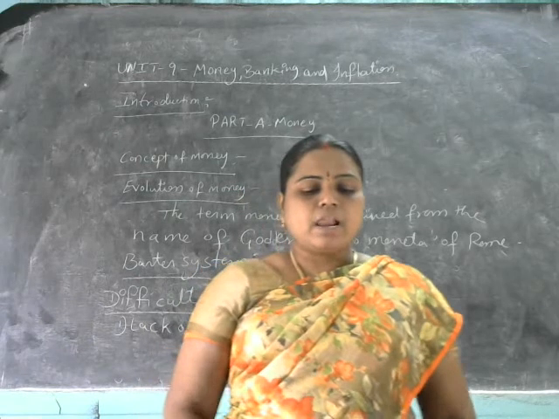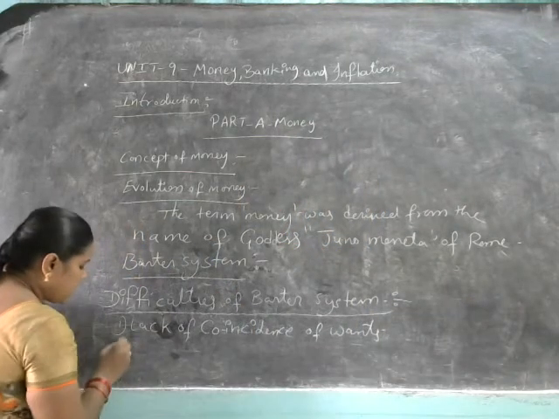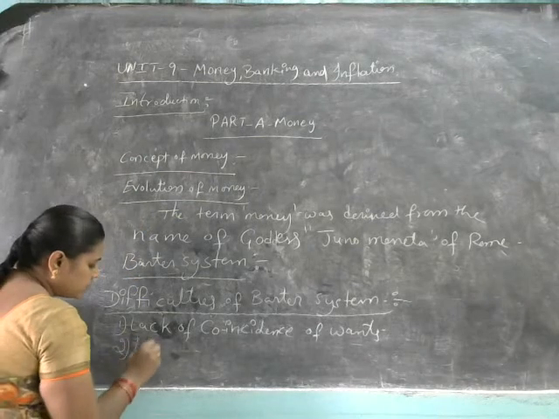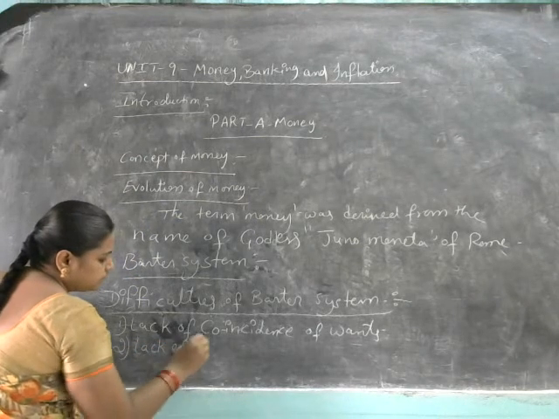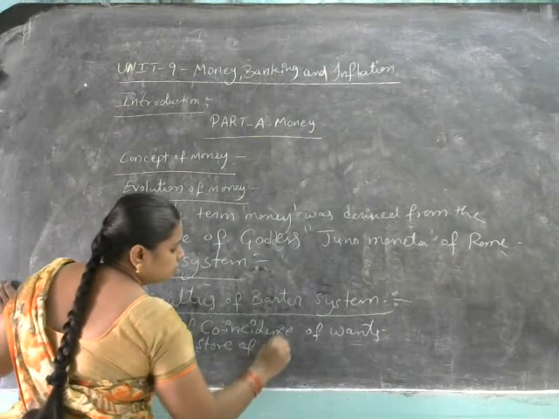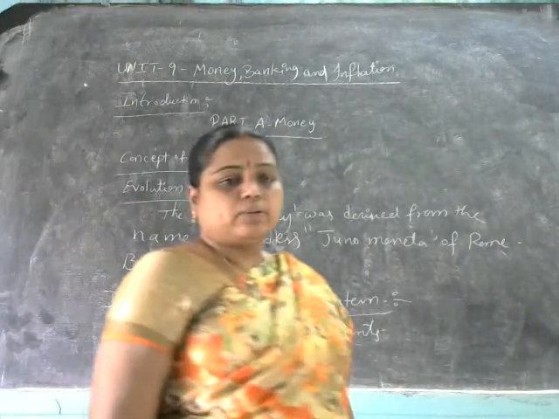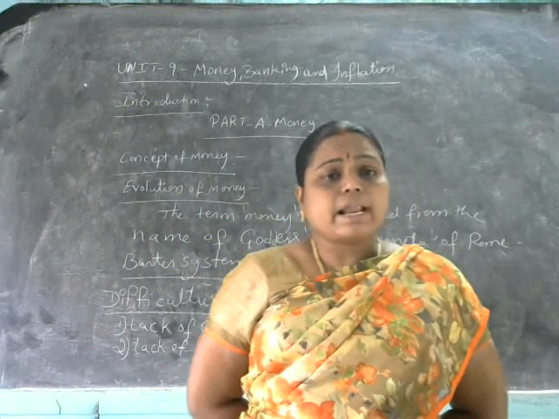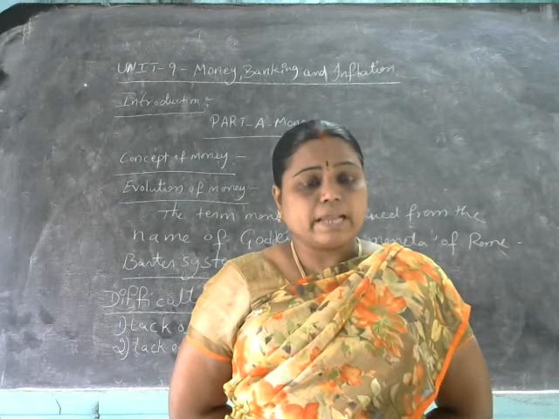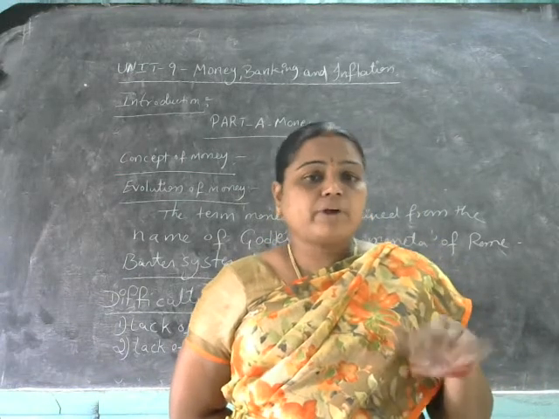And the second one is the lack of store of value. The second one is what here? The lack of store of value. So some commodities are of a perishable nature.